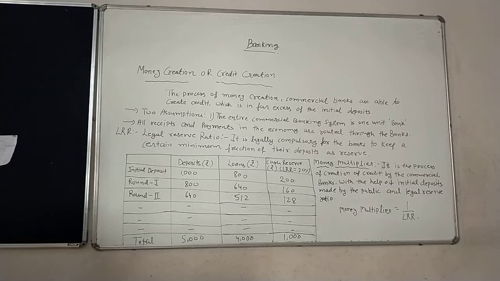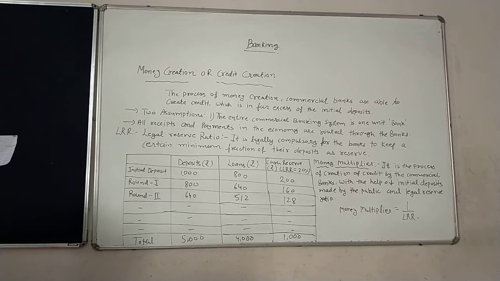In our banking system, mainly two banking systems are there: commercial bank and central bank. So what is the commercial bank? Functions of the commercial bank: primary function and secondary function. In the primary functions, accepting deposits and advancing loans are the main functions. Other secondary functions are also there: overdraft facility, discounting bill of exchange, agency functions, and general utility functions. These four are the secondary functions of the commercial bank.